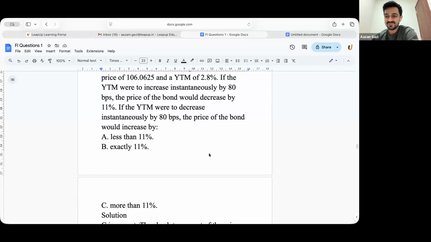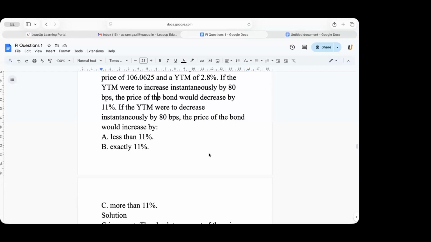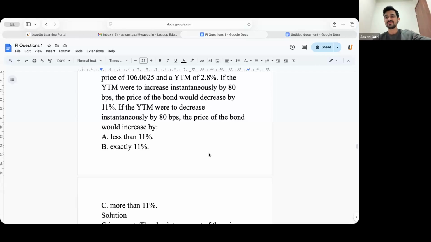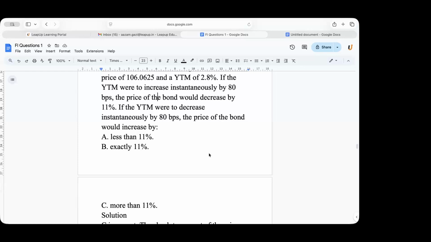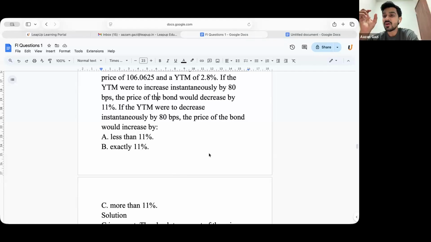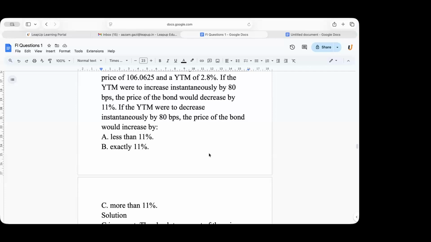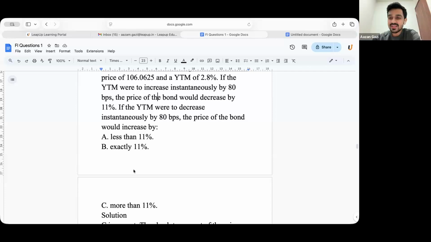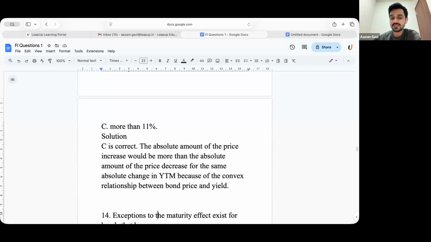Is this clear? Okay, got it. Understood the logic? Its modified duration is also higher. Macaulay duration would be lower for the higher coupon bond, because the interest is coming sooner, so it is recovering faster. Correct. Okay, so I guess everyone has got this right. The answer is C. C is the correct answer.